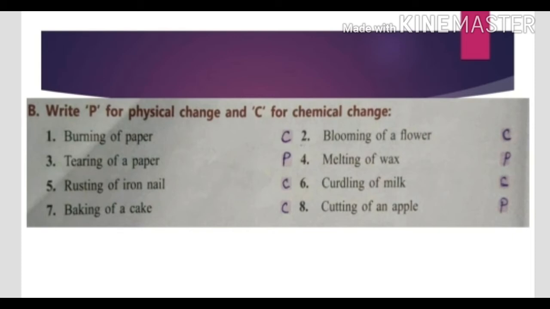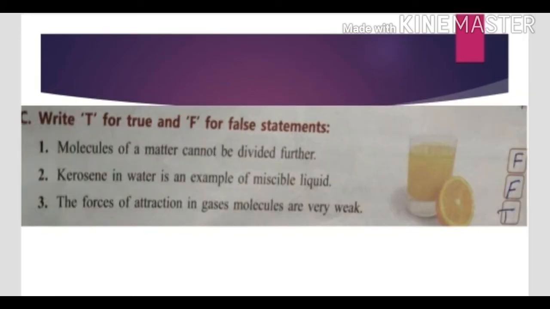Now next is cutting of an apple. When the apple is cut into pieces, then pieces remain apple. There is no change. So it is a physical change. Children, you can easily identify what type of change these are if you remember the facts about the physical and chemical changes. Come to question C.